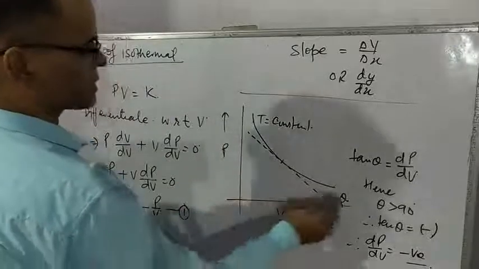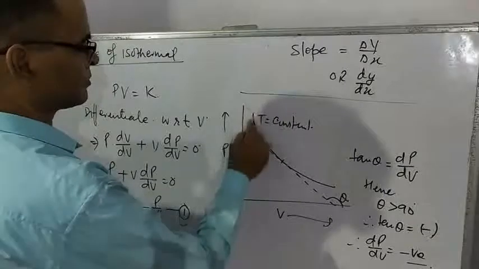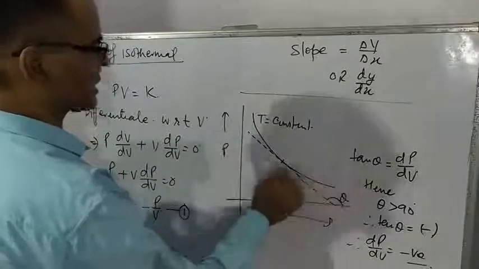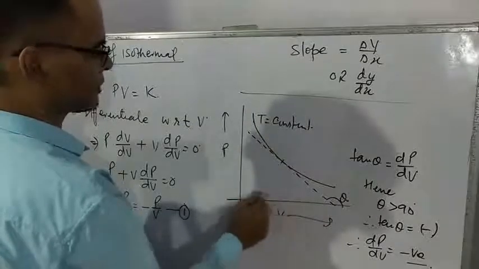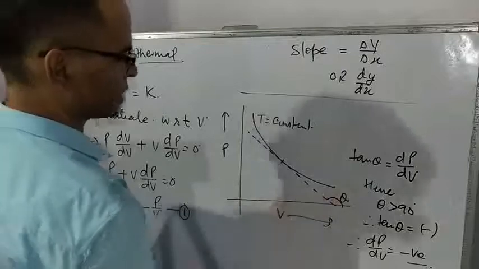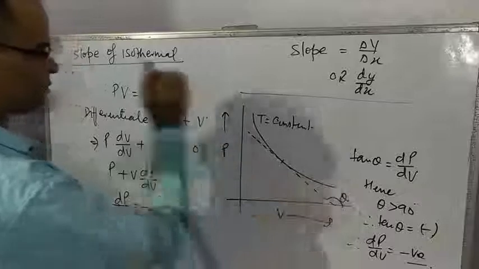So see this curve. Here pressure is quite high, but volume is very small. As we are going right hand side, pressure is falling, but volume is increasing. Pressure is coming down and volume is increasing. So for this equation, the shape of the graph is this.